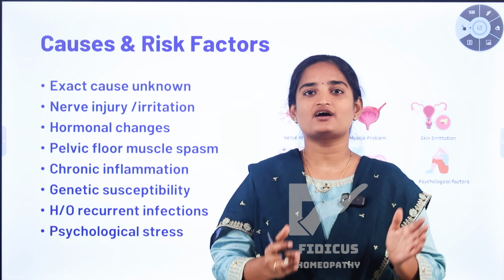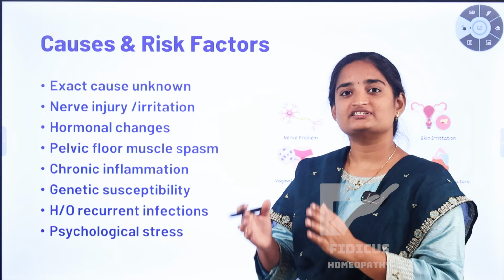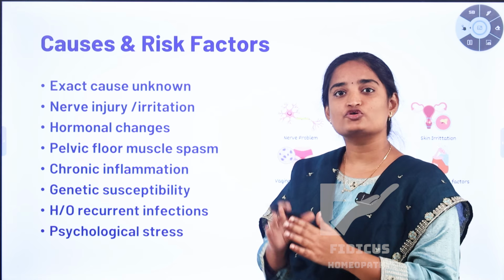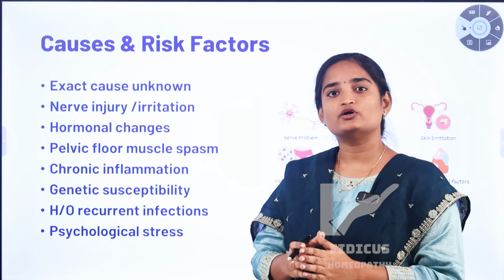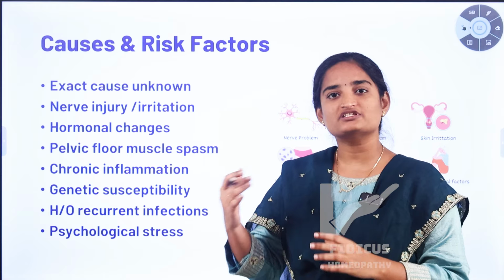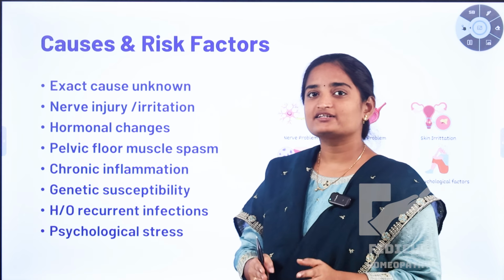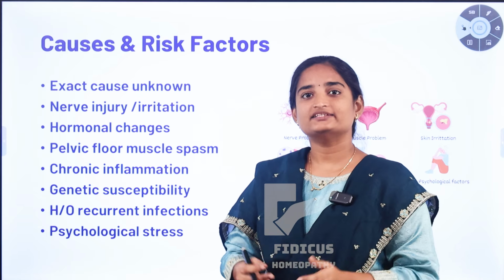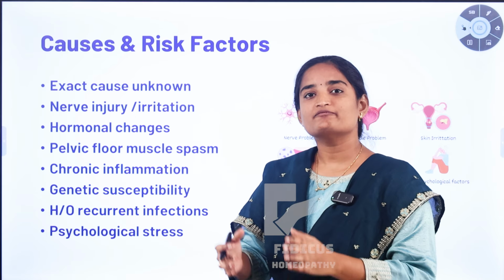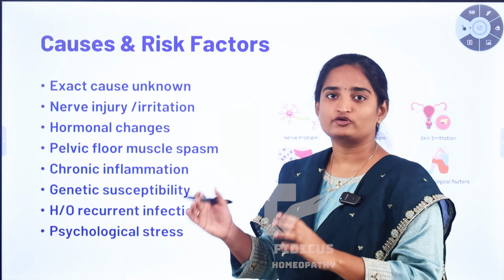Usually there is no clear cause for vaginal pain. The cause is usually established by the exclusion method. Exclusion method means we rule out the other possible conditions to diagnose this vaginal condition, which we call Vulvodynia. Firstly, there is no exact cause for this vaginal pain. Unlike other conditions, there are no provoking factors for this condition. It is a multifactorial condition.